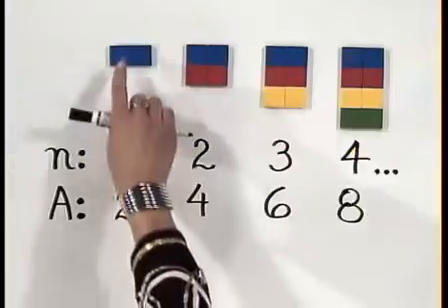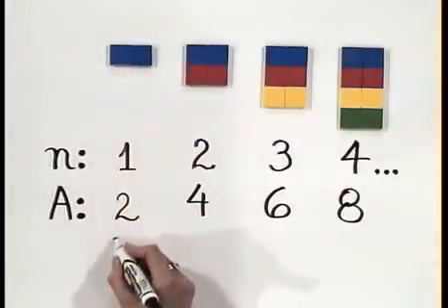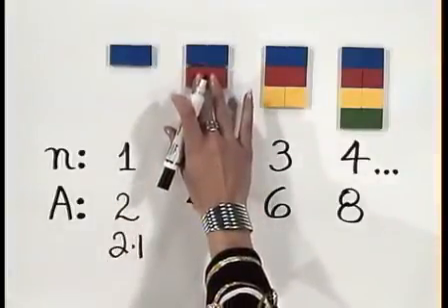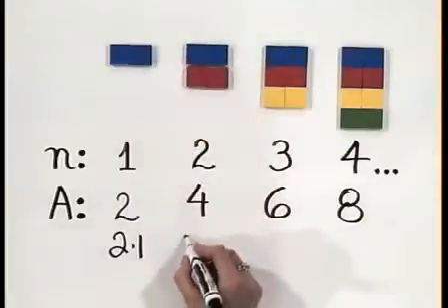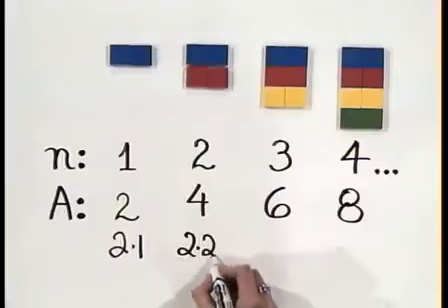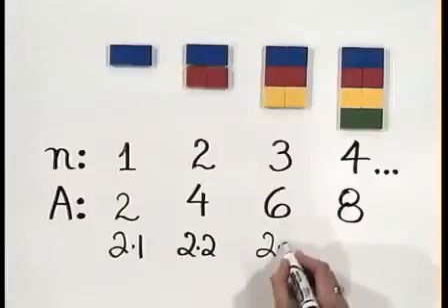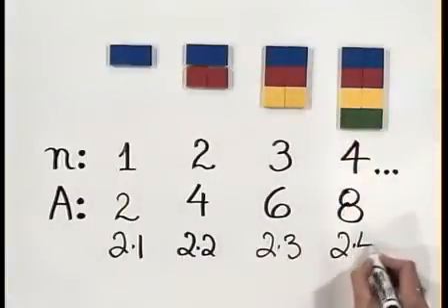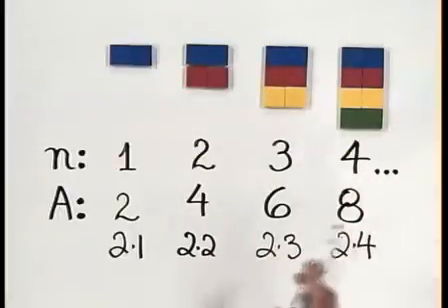What we can say here is that we have 2 groups of 1, or 2 times 1. Here we have 2 groups of 2. We added 2 to the previous, so we have 2 times 1 and 2 times 2. So I can write that as 2 times 2. Over here we have 2 groups of 3. So that can be 2 times 3. And finally here we have 2 times 4. So perhaps the 10th figure would be 2 times 10. The 100th figure would be 2 times 100.